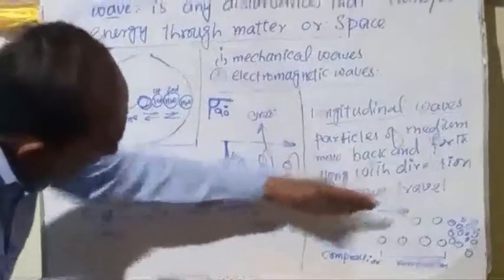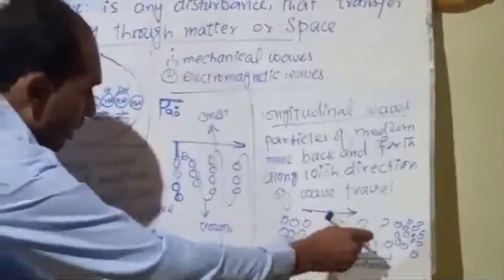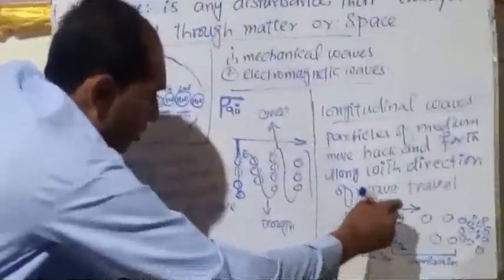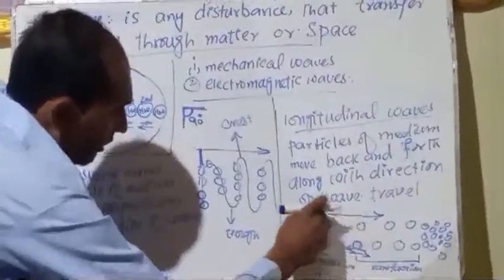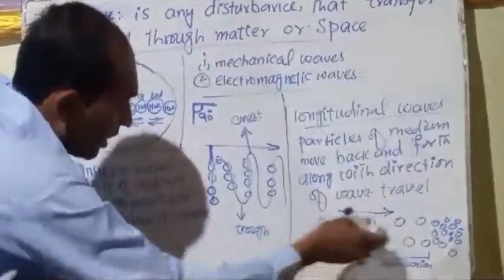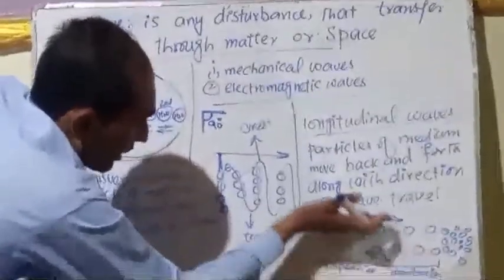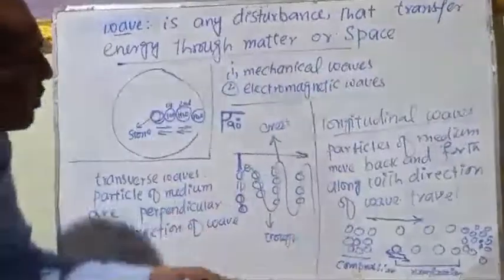In longitudinal waves, the particles move back and forth, or the particles vibrate back and forth. It means first the particle moves forward and then backward. This is the vibration. The particles move forward and backward along the direction of wave travel. This time the particles are not perpendicular to the direction of wave travel, but the particles are parallel to the direction of travel. So this kind of wave is known as longitudinal waves.